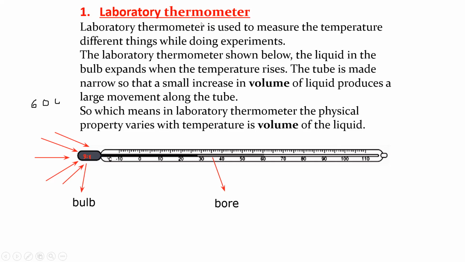If the outside temperature changes to 80 degrees, the liquid will further expand and rise to 80 degrees.